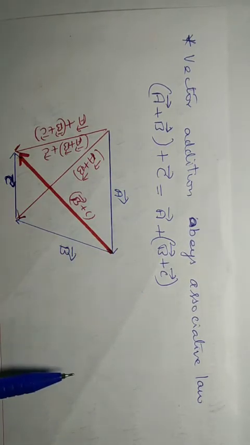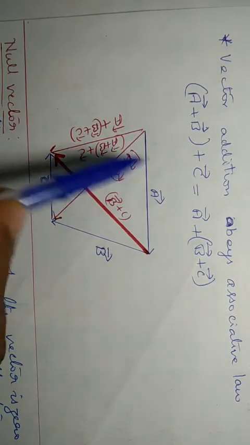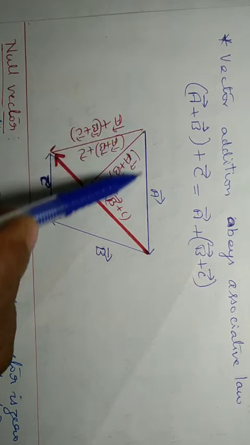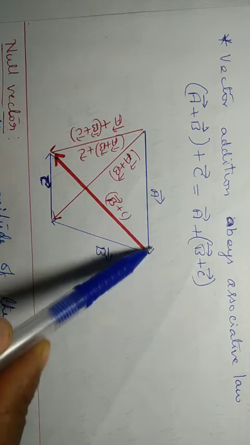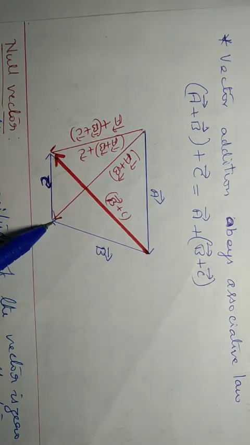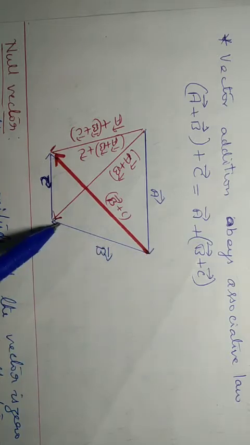So let us prove it using diagrams. I have written a vector A. So this is vector A. Then draw vector B. We have two vectors, vector A and vector B. See the diagram carefully.